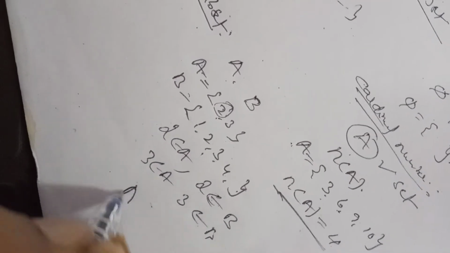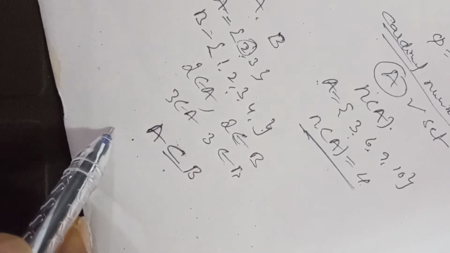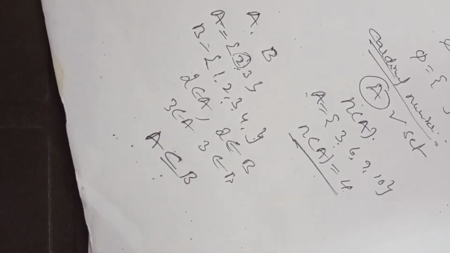That means A is contained in B, or you can say A is a subset of B. This is the subset symbol, which is read as A is a subset of B, or A is contained in B, or B contains A. Another symbol is the superset symbol. B is the superset of A. A is a subset of B, or you can write B is a superset of A. These are the notations of a subset.